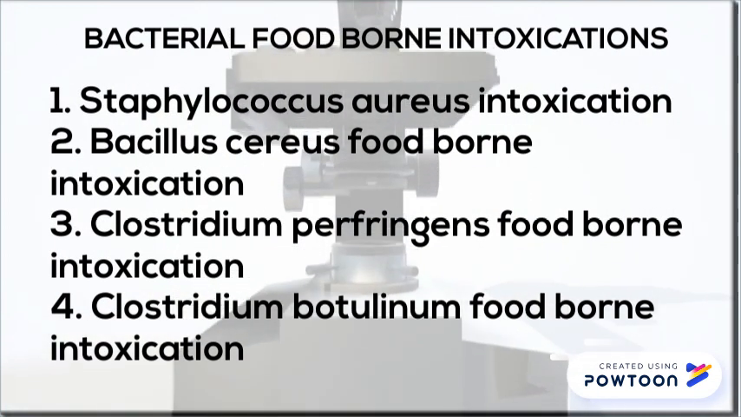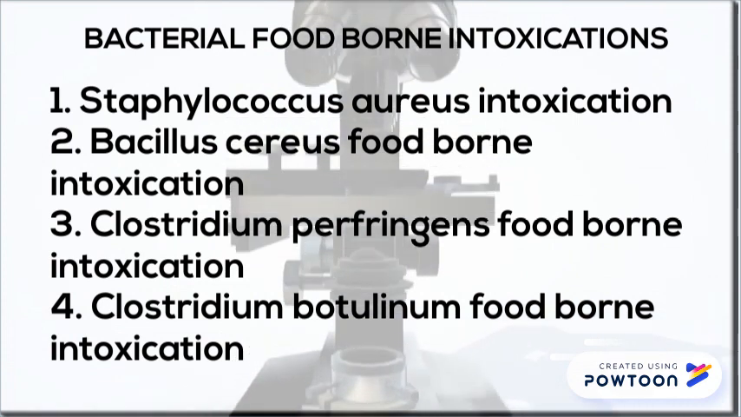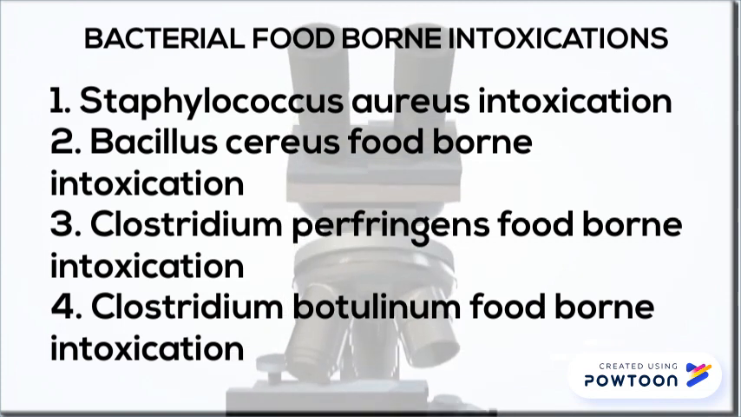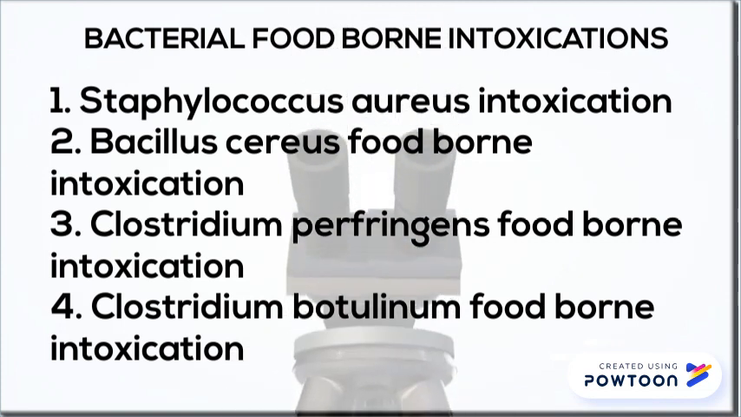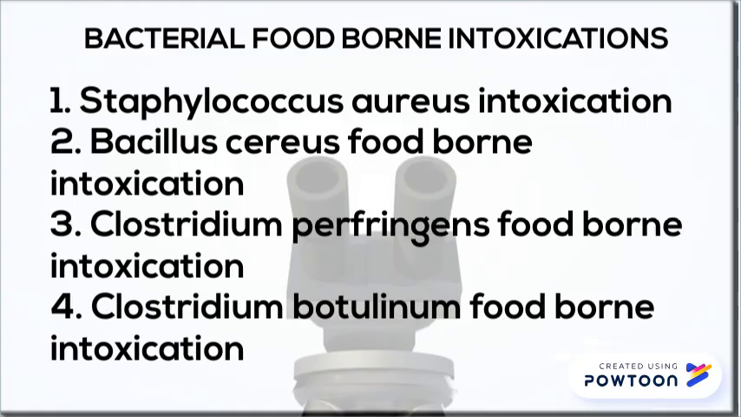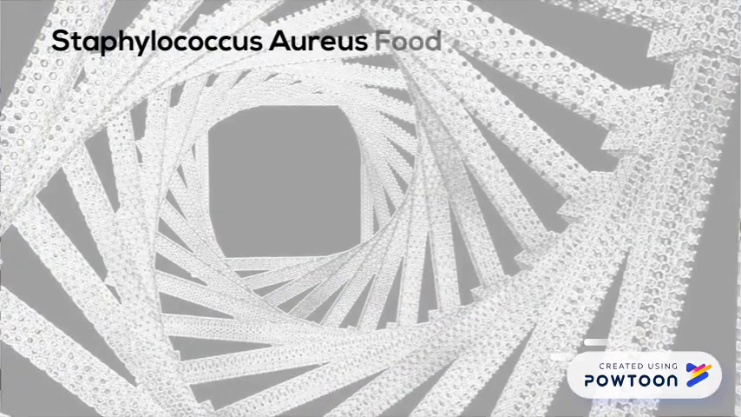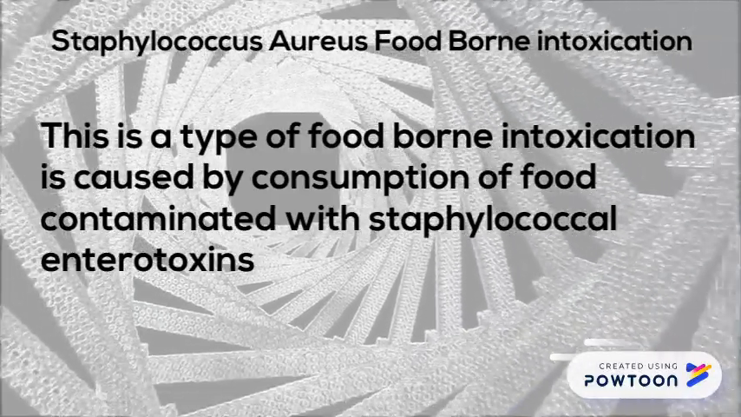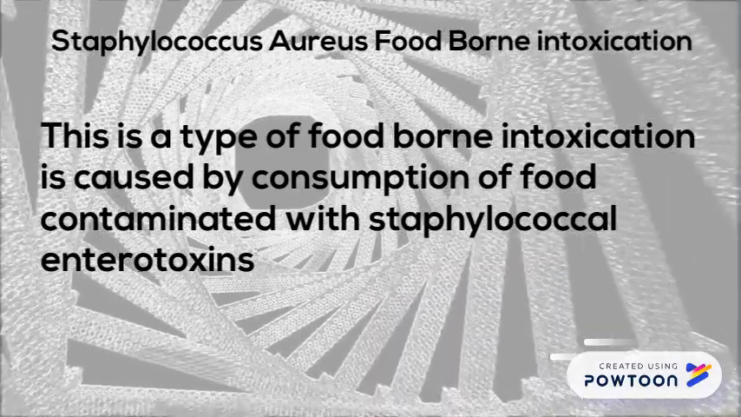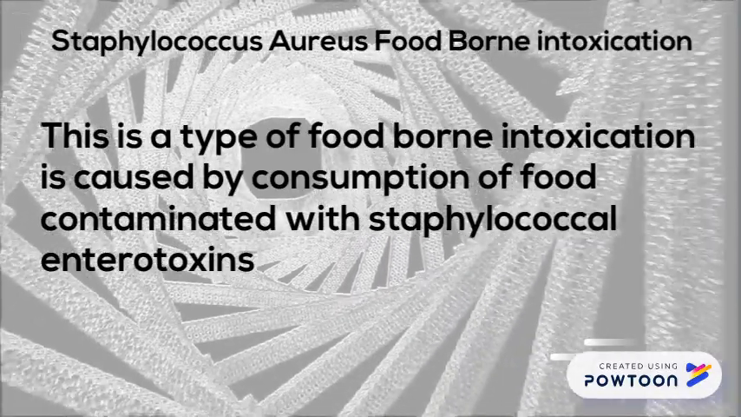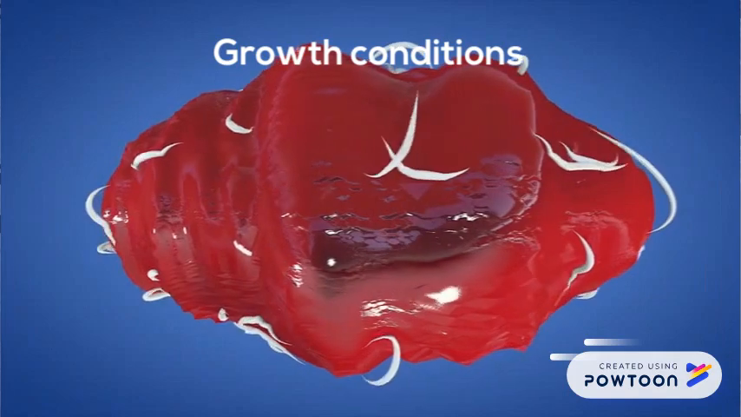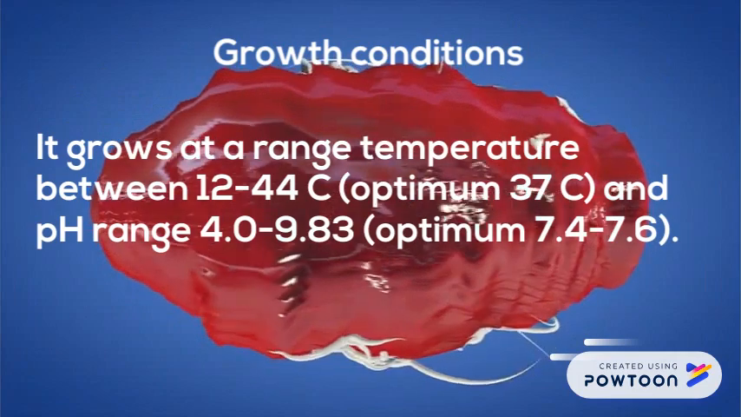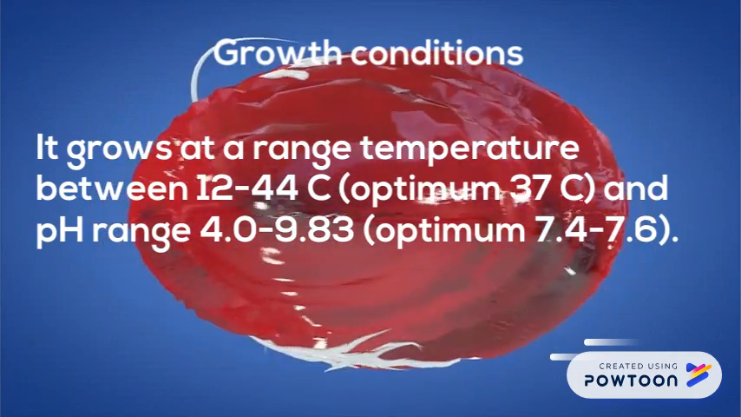Bacterial foodborne intoxication includes Staphylococcus aureus intoxication, Bacillus cereus foodborne intoxication, Clostridium perfringens foodborne intoxication, and Clostridium botulinum foodborne intoxication. This type of foodborne intoxication is caused by consumption of food contaminated with staphylococcal enterotoxins. It grows at a temperature range between 12 to 44 Celsius and pH range 4 to 9.83.